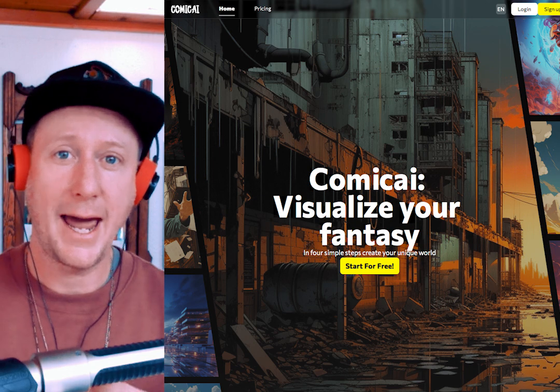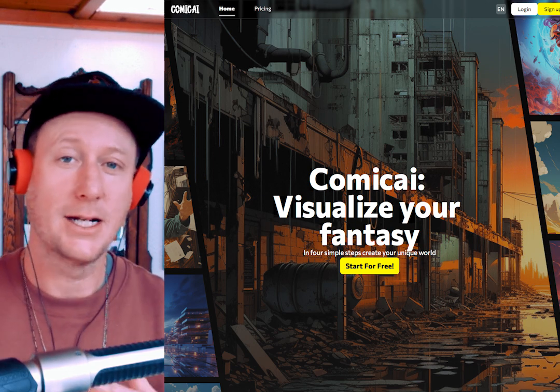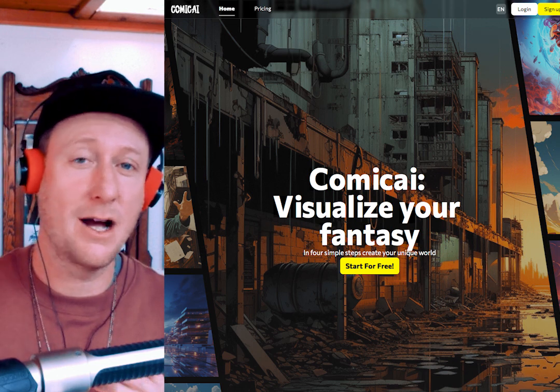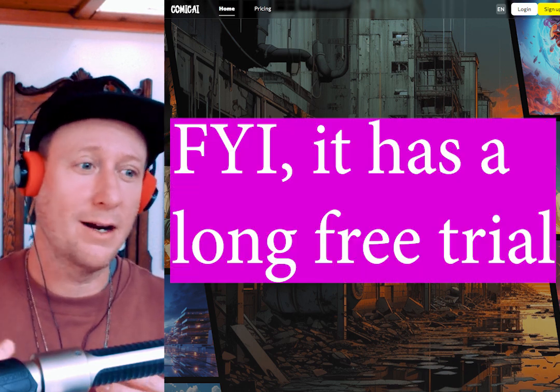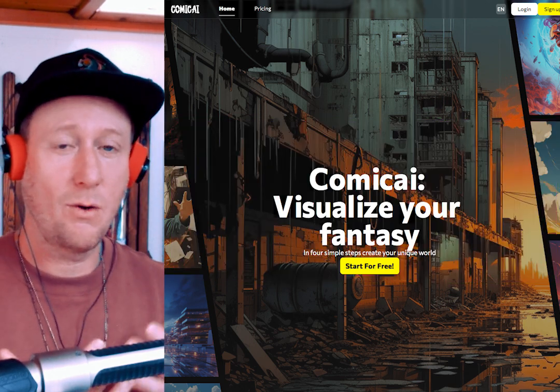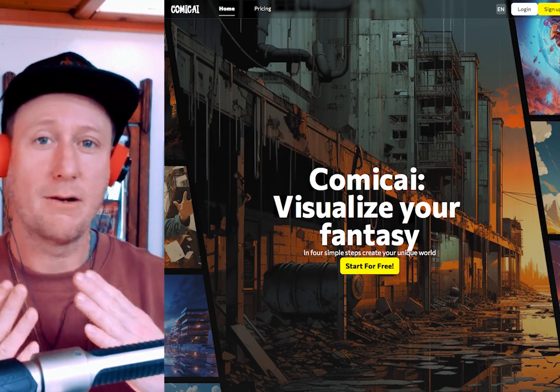There are a bunch of other AI comic book generators out there. I checked out a bunch of them, but generally, I couldn't find anything as good as comicai. There would be issues where you couldn't figure out how to use it, or it only generated a character, or the worst part would be you generate a character and then in the next pane you'd have that character doing a new action. Guess what? The AI would completely change the character. The AI is crazy like that.